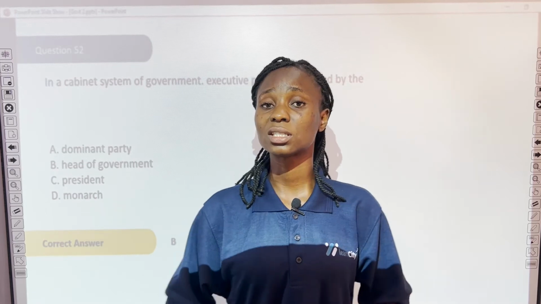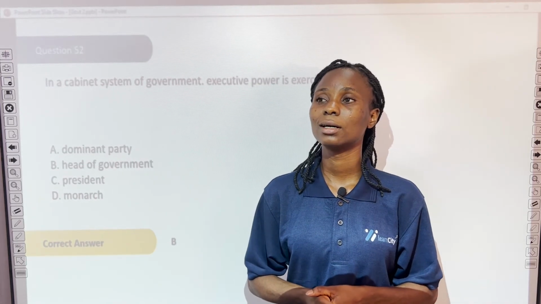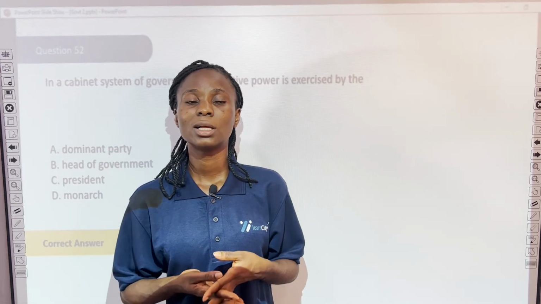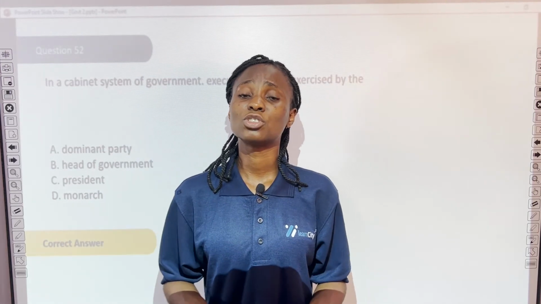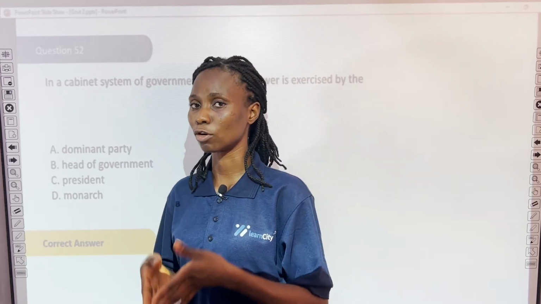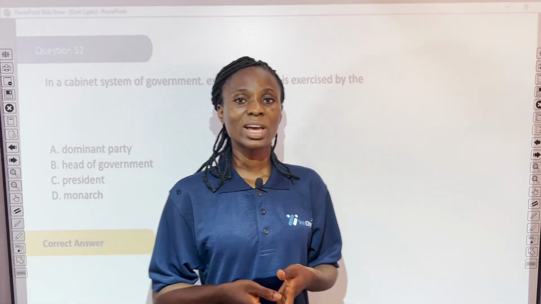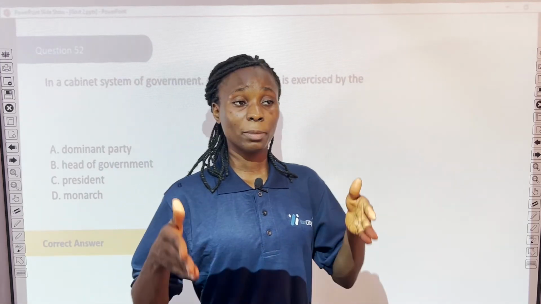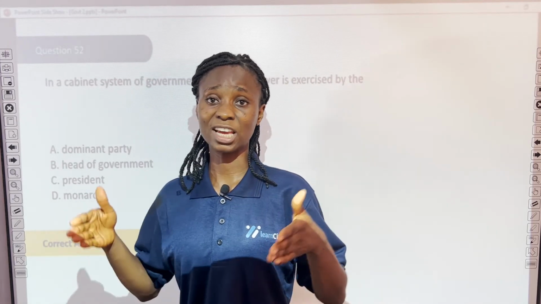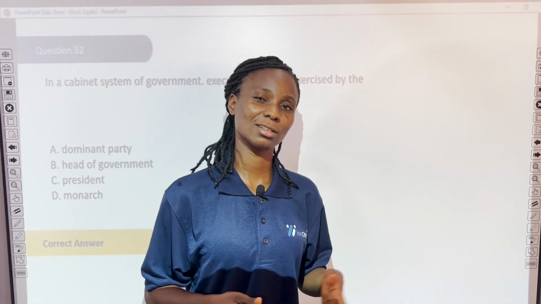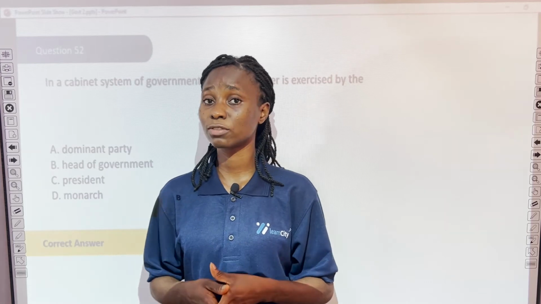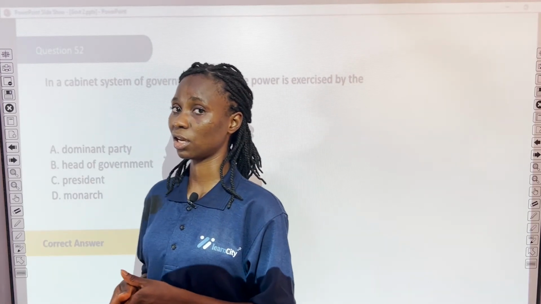The head of state is usually a ceremonial head, while the executive function is vested in the head of government. So the executive power is vested in the head of government and not the head of state. The head of state is just a ceremonial head, but the executive function is carried out by the head of government.